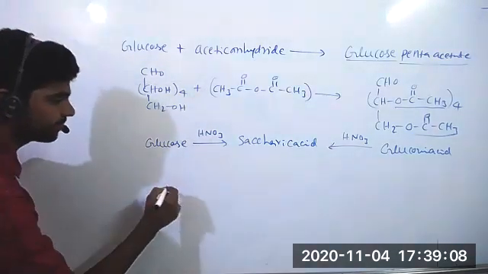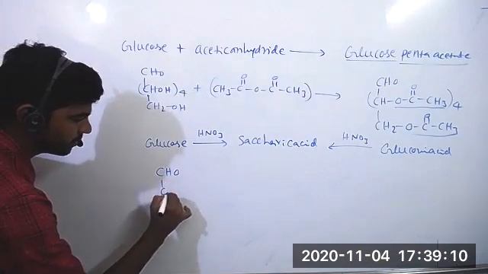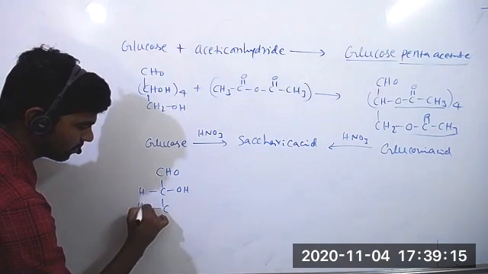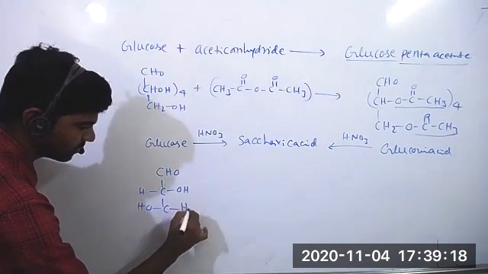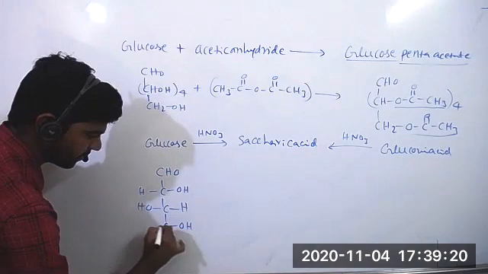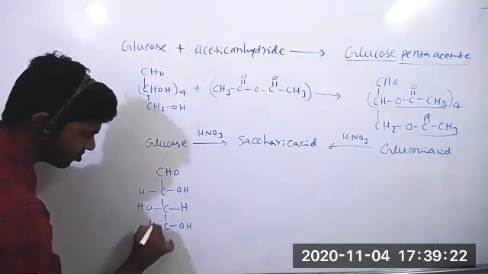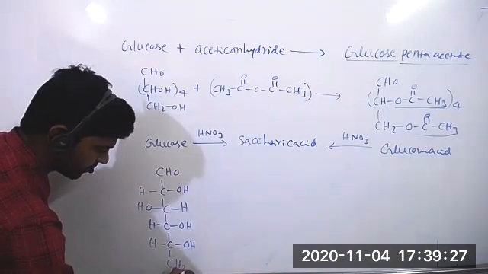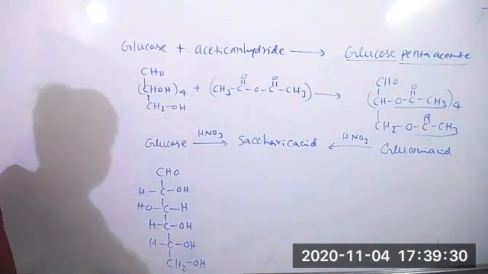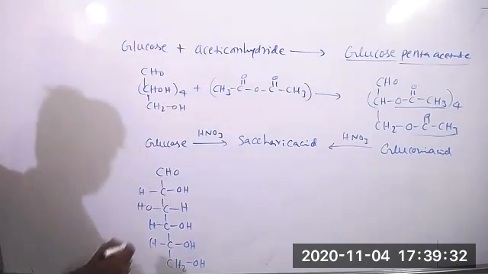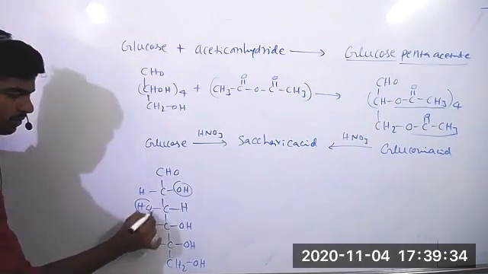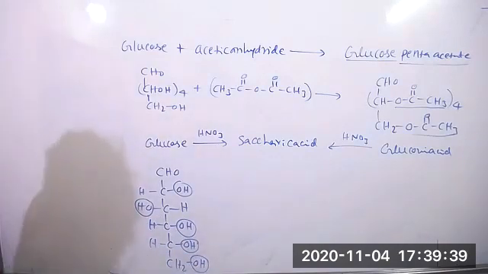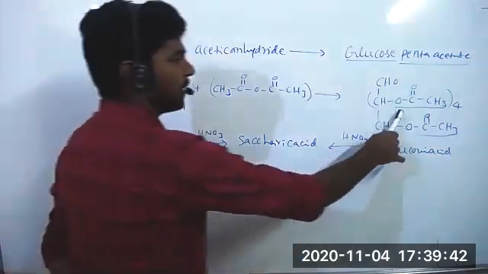So glucose: CHO, CHOH, H, CHOH, H, CHOH, H, OH, H, and then finally CH2OH. See the glucose molecule, how many hydroxy groups are there? 1, 2, 3, 4, and 5. It's because of these 5 OH groups only that it is forming pentacetate.